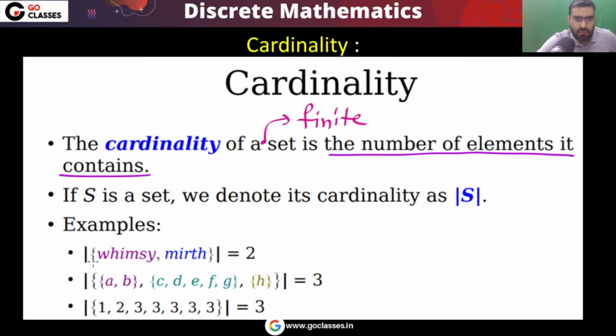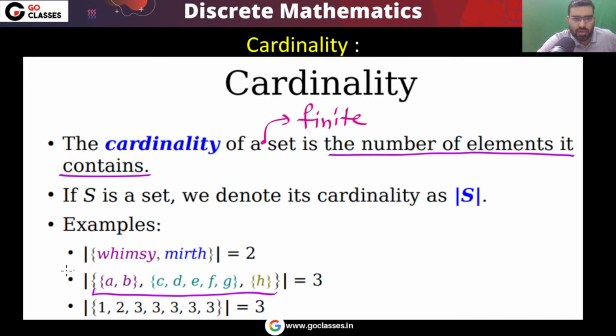For example, this is a set in which you have two elements. This is an element, this is an element. So the cardinality of this set is 2. For this set, the cardinality is 3. Repetition does not matter. Look at this set, the cardinality is 3 because this is an element, this is an element, this is an element.